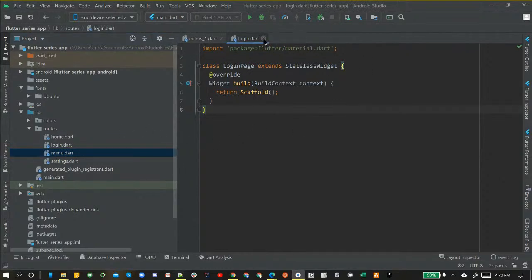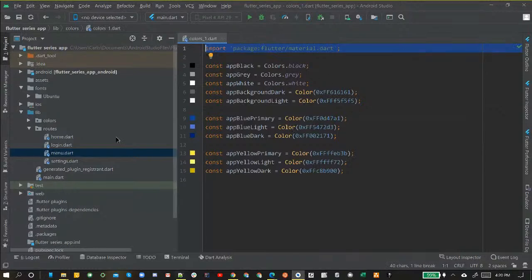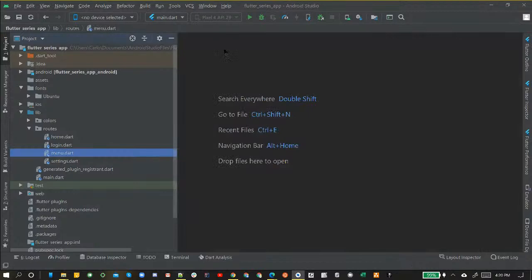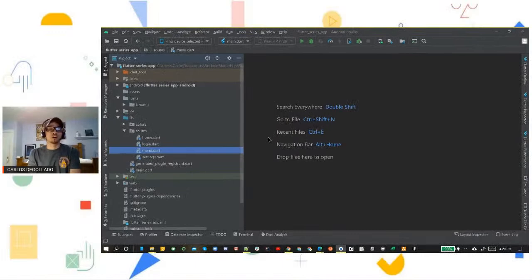We're going to take home, login, and back all that back up. We really don't even need the colors right now, actually, either, so we can close that out completely. All right, so far, let's do a quick little recap. We went over the fonts, we went over colors, we set up some routes, some pages that we're going to be able to use, and now we're getting ready to set up the routing functions, the autocode generator, and all that fun stuff. So let's go into that.